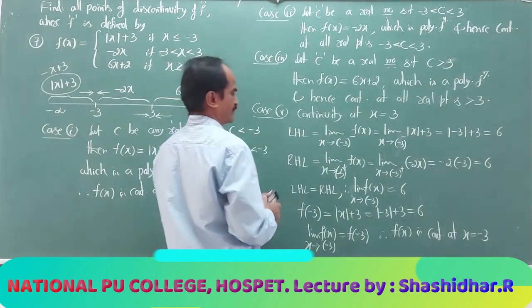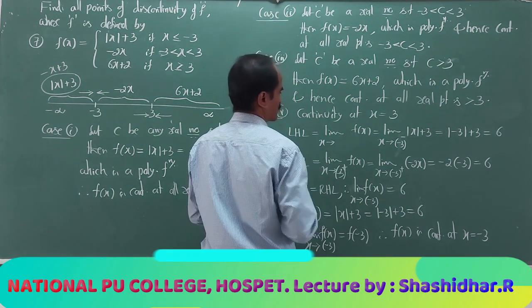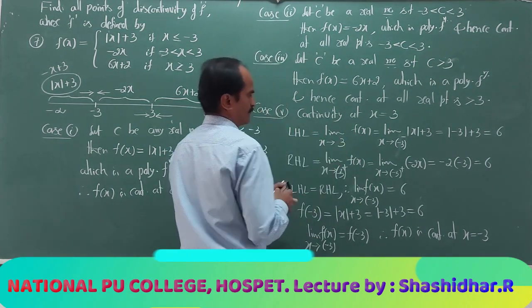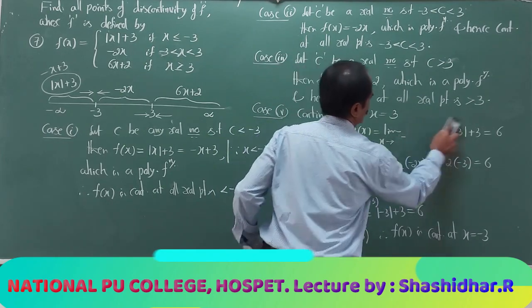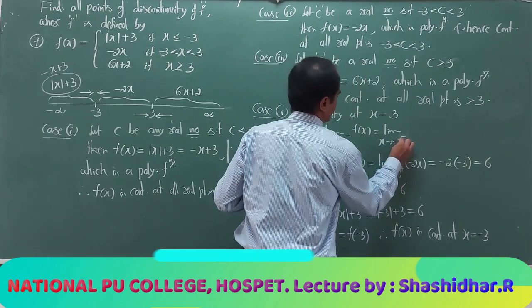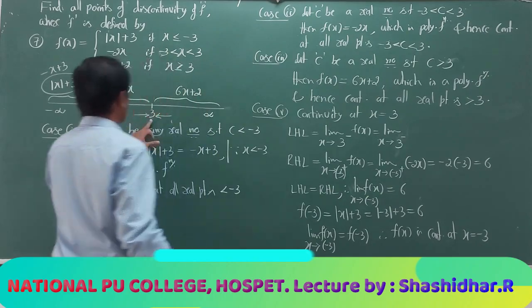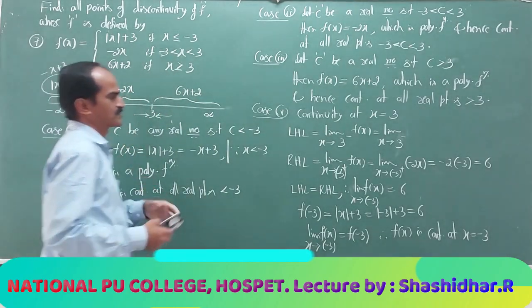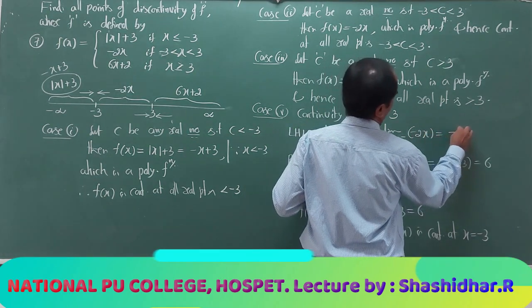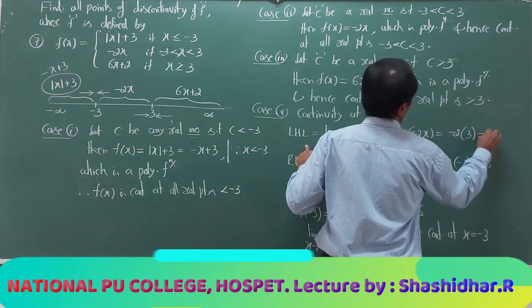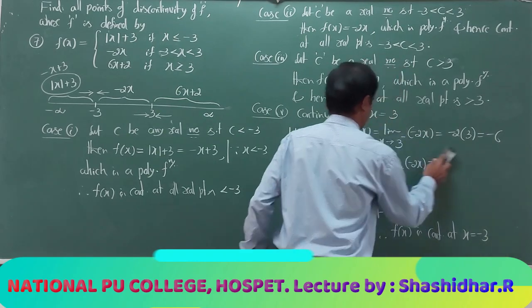Fifth case, as x approaches 3 from the left side, which function do I consider? I refer to -2x, which is -2 into 3, that is equal to -6.